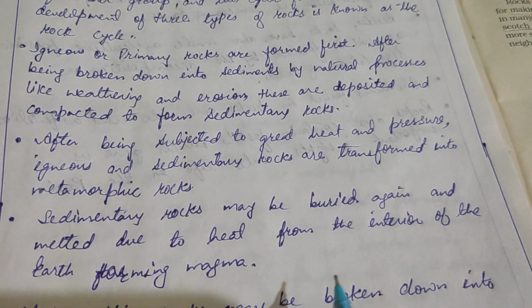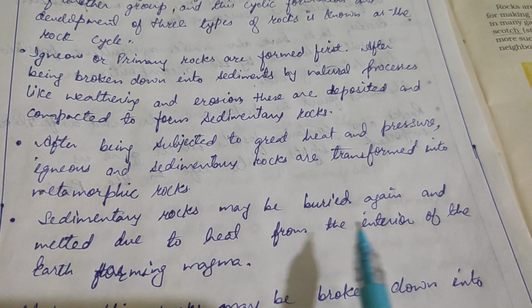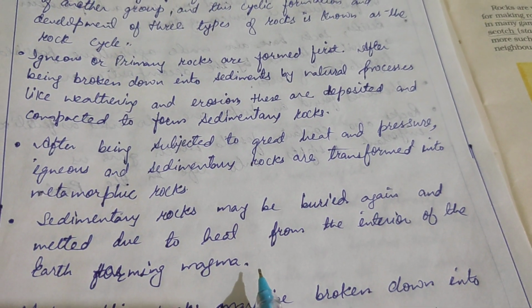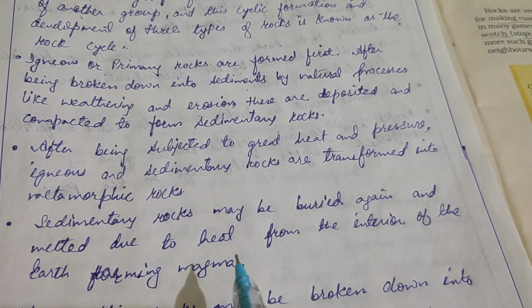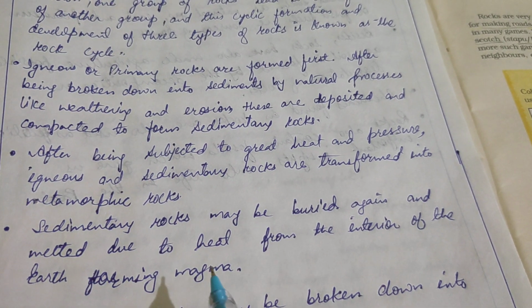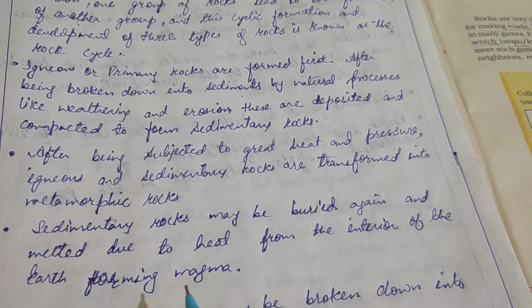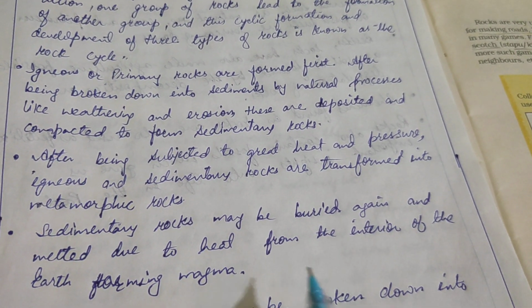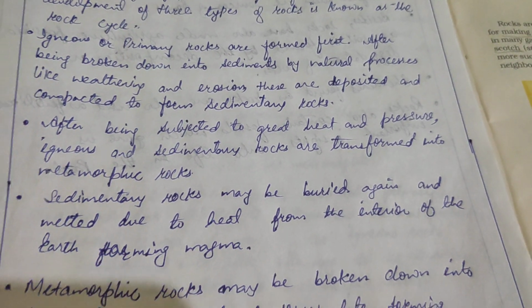Now, sedimentary rocks may be buried again and melted due to heat from the interior of the earth, forming magma. You know that the sediments get deposited for a long period of time, and meanwhile when they get buried, they melt due to heat formed in the interior of the earth, and later on they form magma.